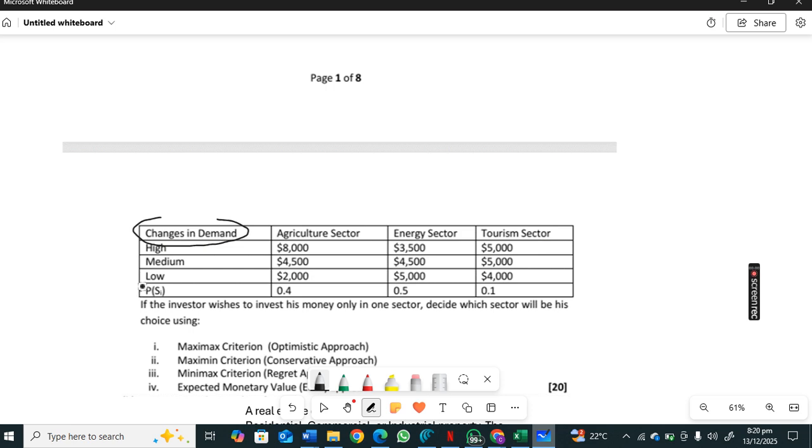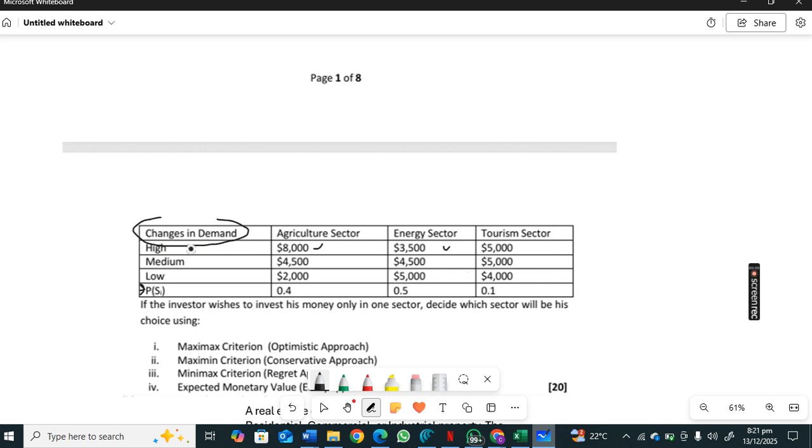Here we've got probabilities. These are probabilities here. This 0.4, 0.5, 0.1. These are the probabilities attached to each state of demand. Then these amounts here, these are the profits that the investor can make.